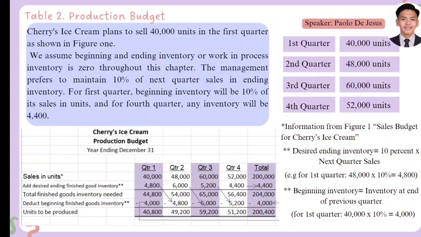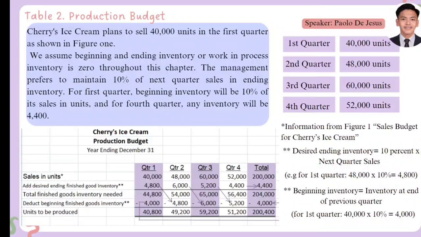Later on, this given will be substituted into the different quarters, the same as given in the first table that we computed in the sales budget. So the target sales in units is still the same. What we are going to do here is just add the desired ending finished goods inventory and deduct the beginning finished goods inventory.